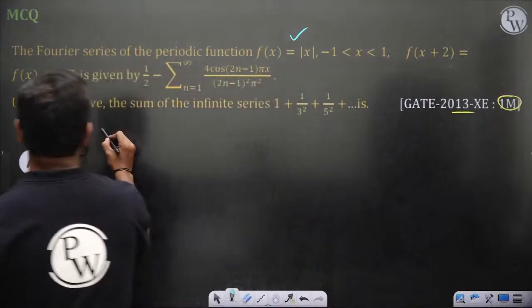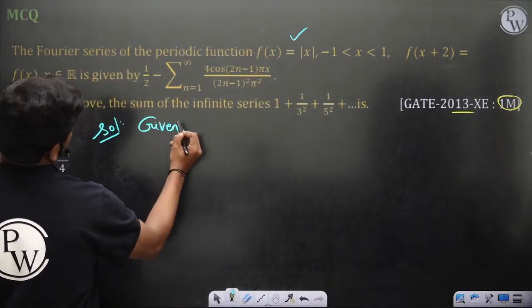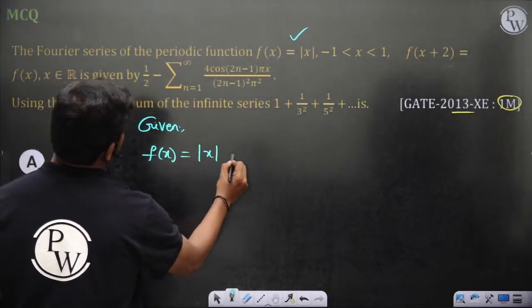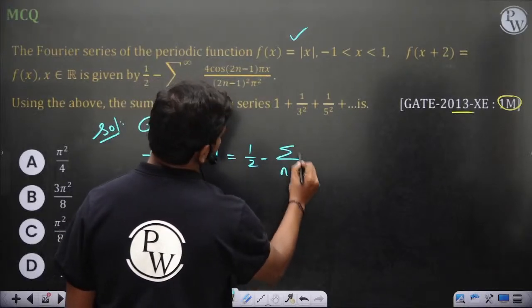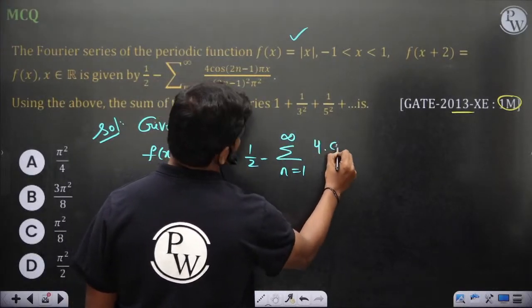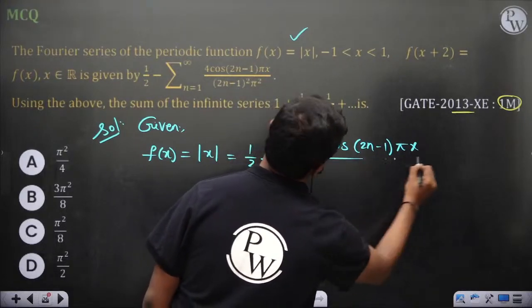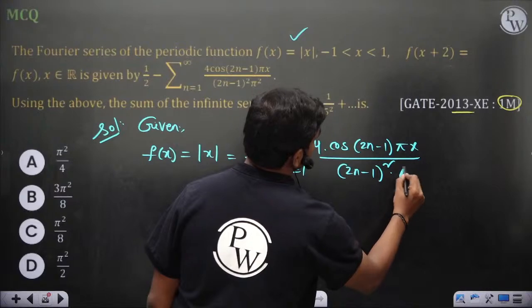So the Fourier series expansion of f of x which is equal to mod x is half minus summation n equal to 1 to infinity 4 times cos of (2n minus 1) pi x by (2n minus 1) whole square into pi square.